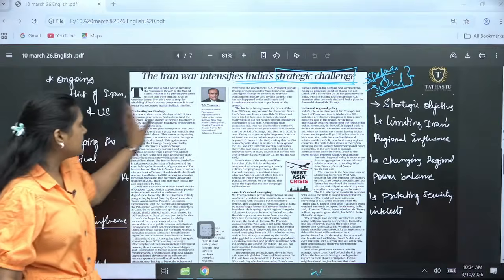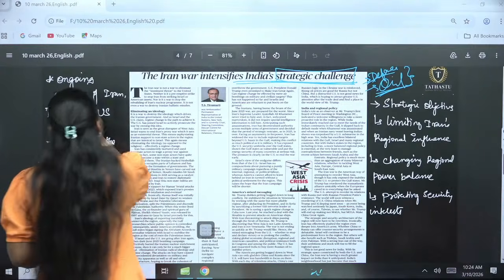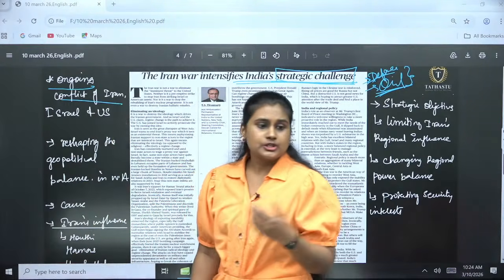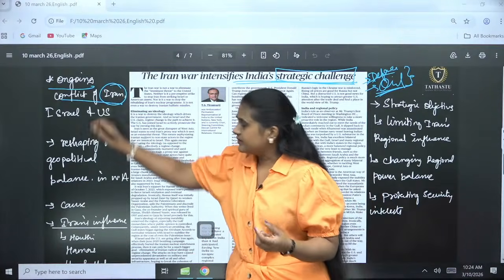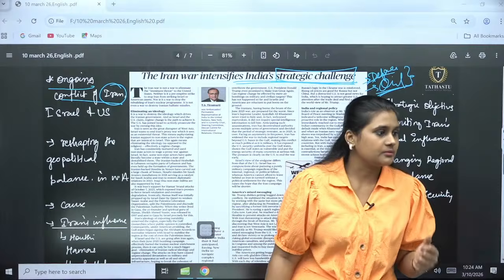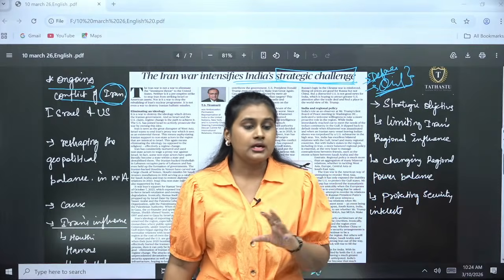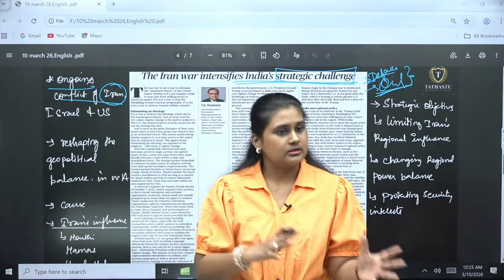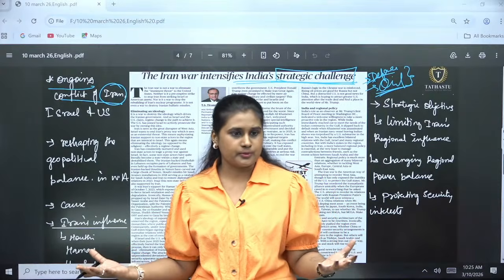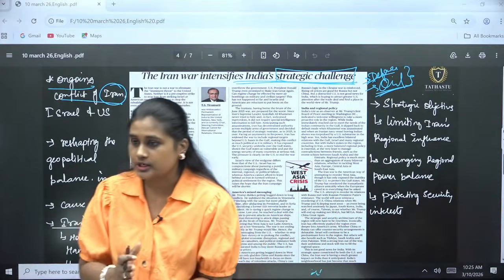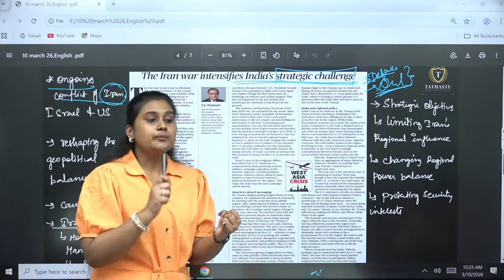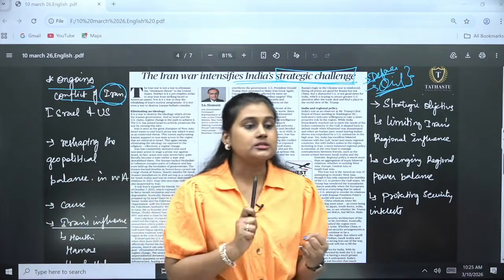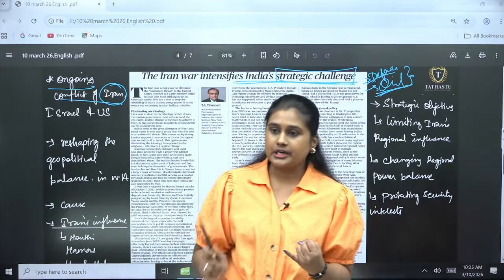So this article is talking about the ongoing conflict of Iran. The first spark was the nuclear program that had been proposed in Iran. But within the dialogues itself, a war exploded, because it is not only the nuclear program, it is beyond that, the regime change. If you see West Asia, most of the countries are US backed. They have a good relation with the US.